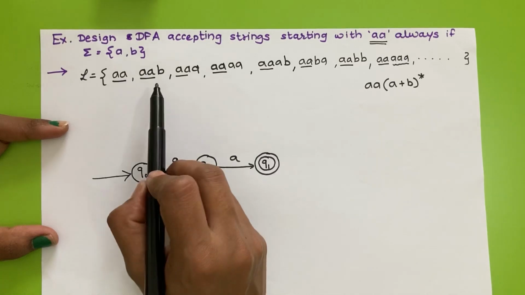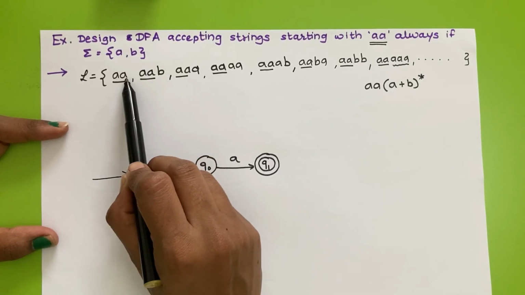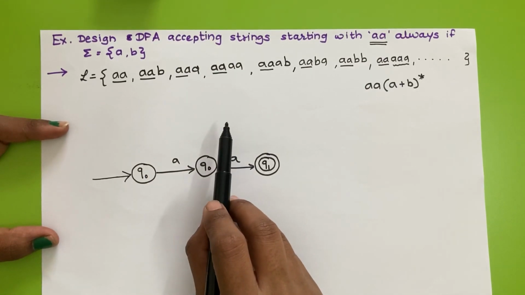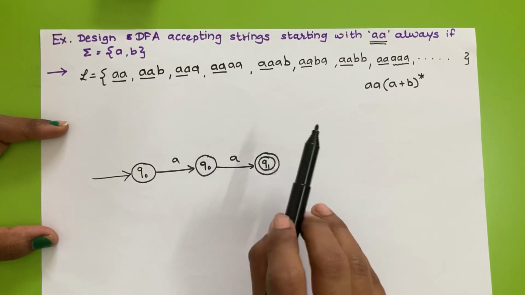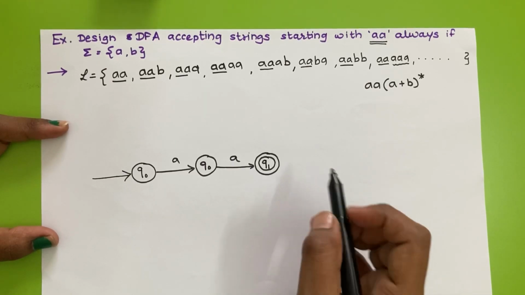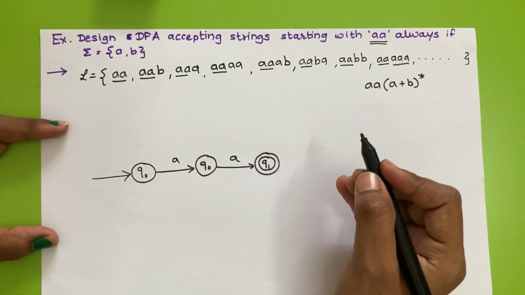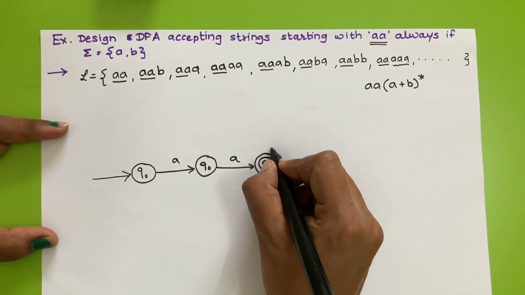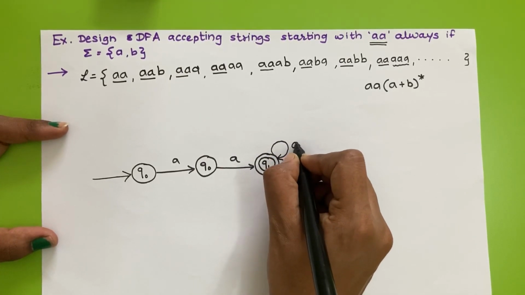Next, after this double A string, what I want is a combination of A and B of any length. All possible combinations of A and B of all lengths is nothing but a loop of A, B.